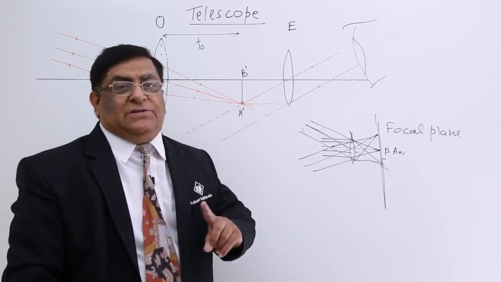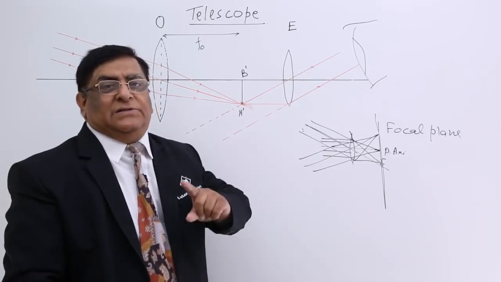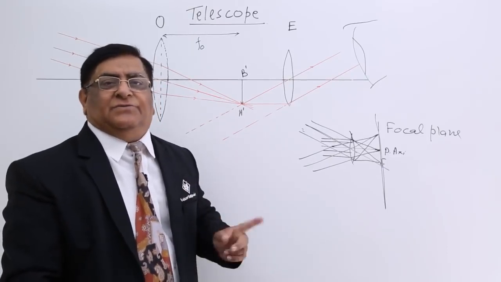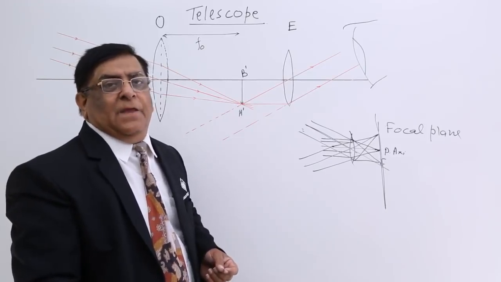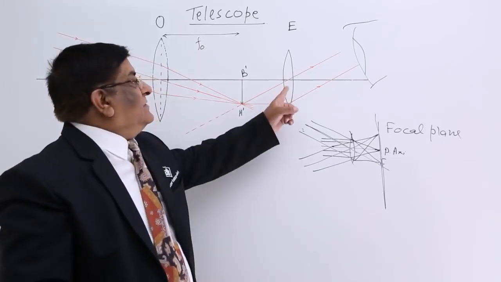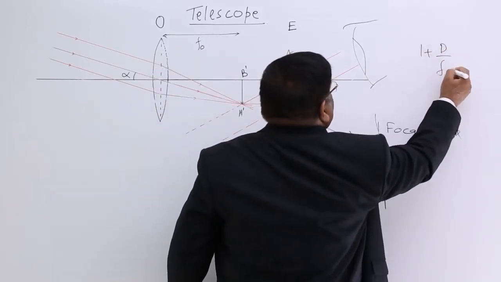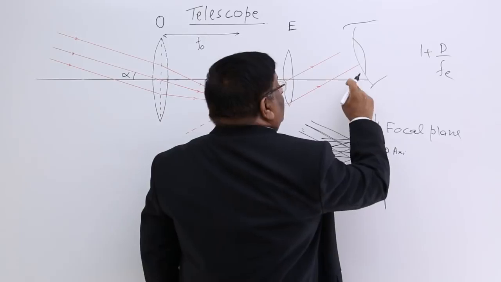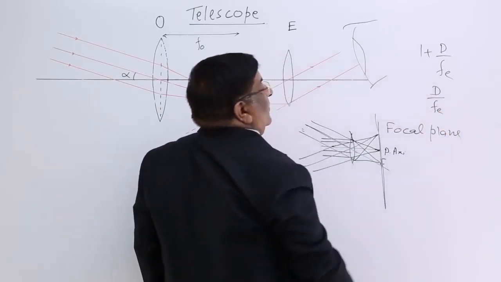If I want to see this object magnified, there are two types of setting. One is at the distinct vision, we have studied about that, and one is for relaxed eyes. For the distinct vision, its magnification is 1 plus d upon f, and for parallel ray setting, this is d upon f only.